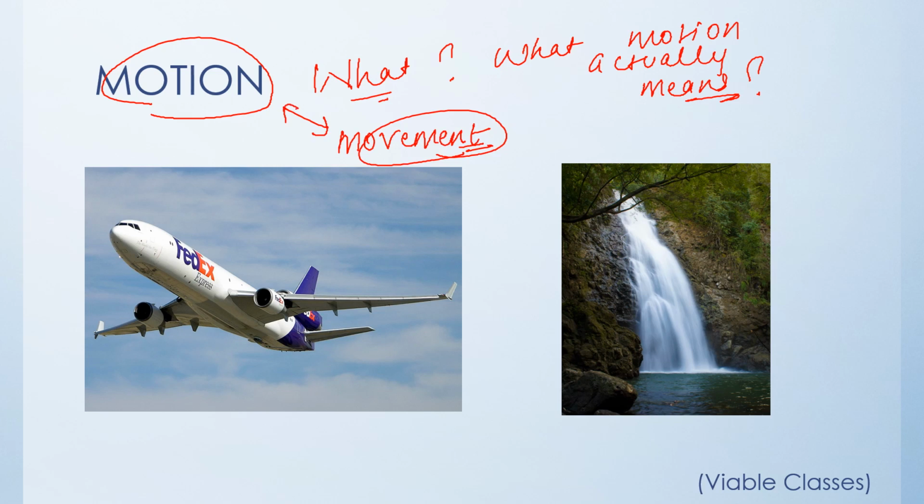So let me relate this term movement to motion. Anything that shows movement is said to be in motion. Clear? Anything that shows movement is said to be in motion, or simply anything that moves is said to be in motion.